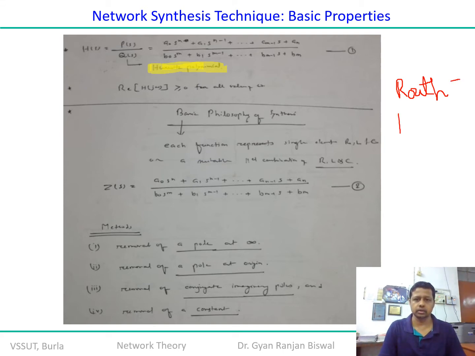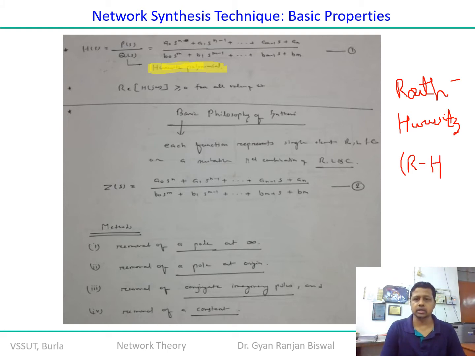Routh-Hurwitz polynomials are also recognized in short as RH polynomials.